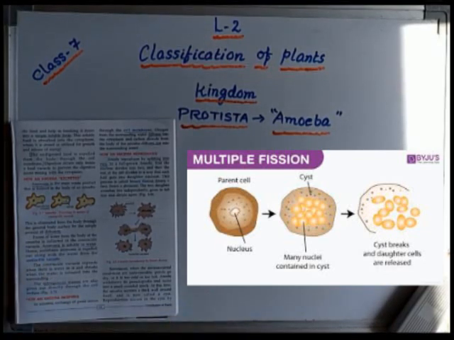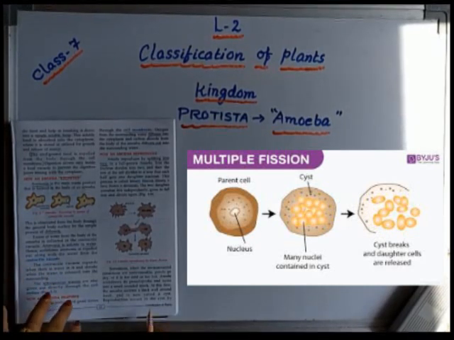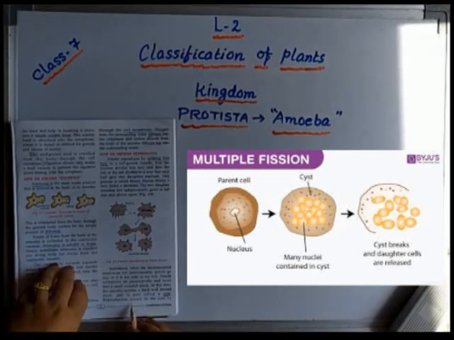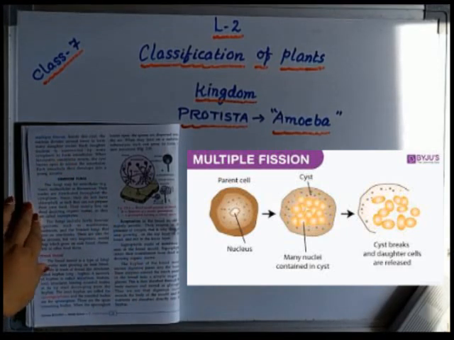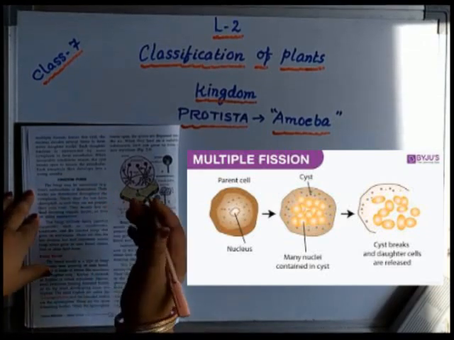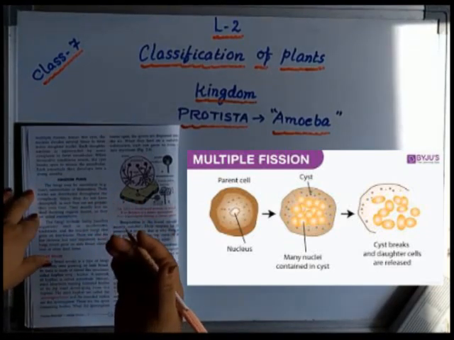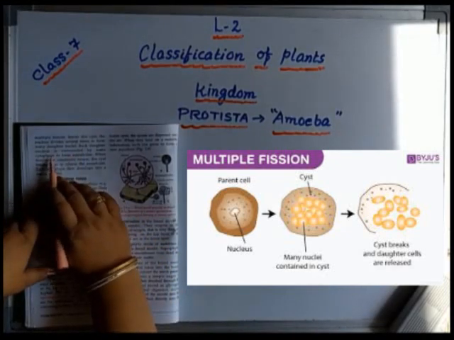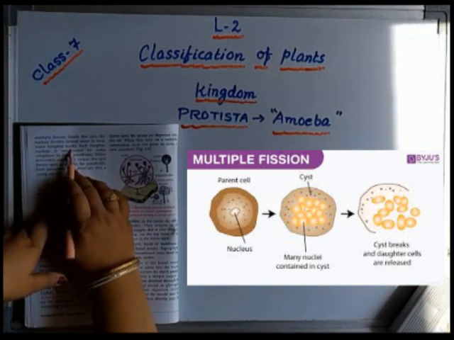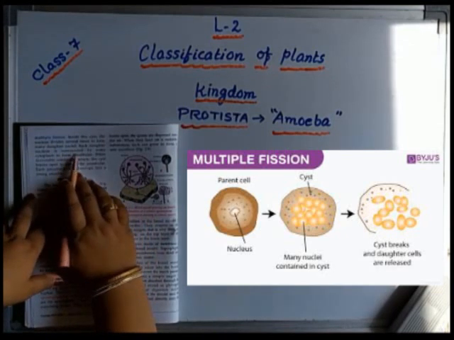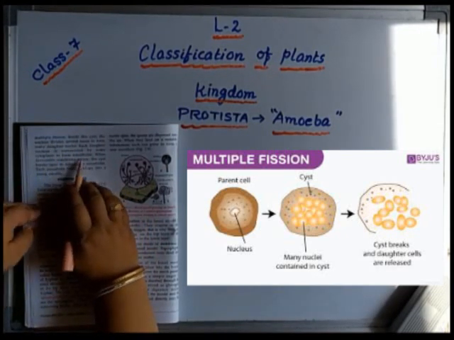That's why it withdraws all its pseudopodia and forms a thick wall around itself, and that thick wall is now known as what? Cyst. Reproduction takes place at that time inside the cyst only, by the process known as multiple fission, because the favorable condition is not there. Inside the cyst the nucleus divides several times into many daughter nuclei, and each daughter nucleus is surrounded by some cytoplasm to form the amoebulae.